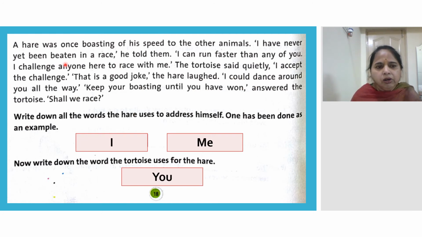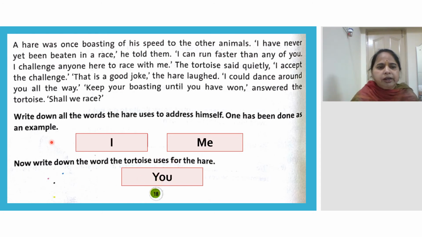Now let us see. Here you see what we have to write. Write down all the words that the hare uses to address himself. Hare means rabbit. For the hare, what pronoun are we using here, you should write it here. One has been done as an example. Here one more thing you see. Now write down the word that the tortoise uses for the hare. Write down the word the tortoise uses for the hare.